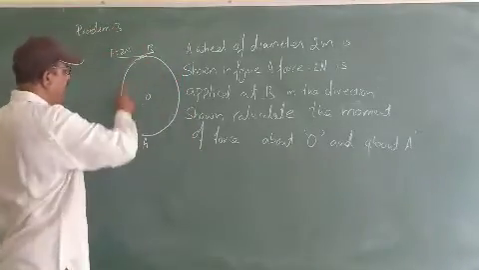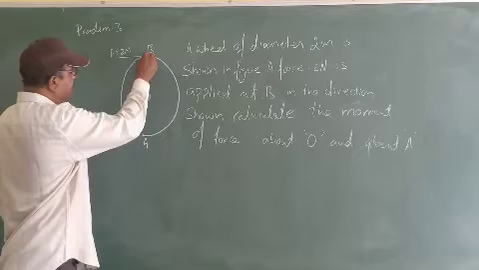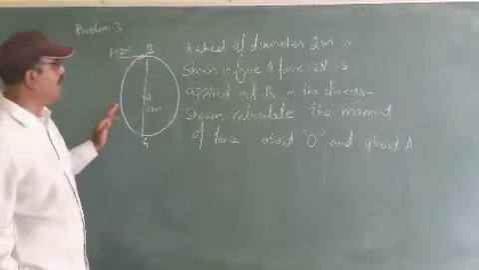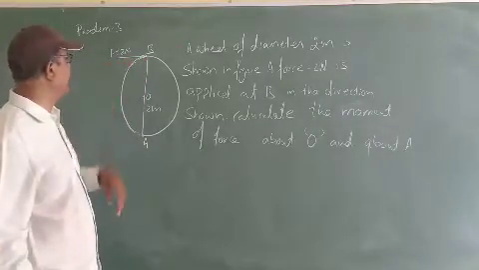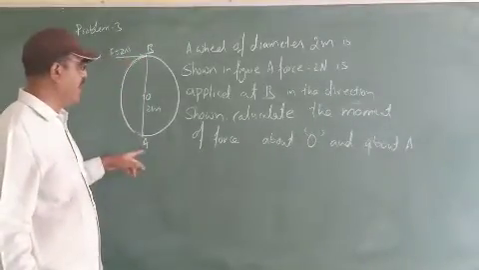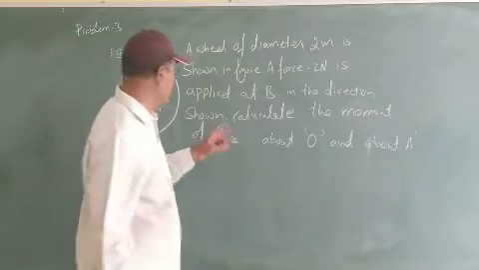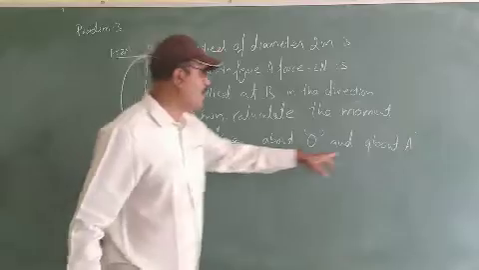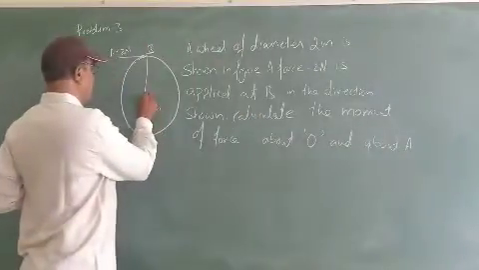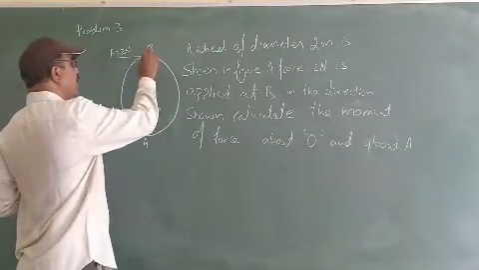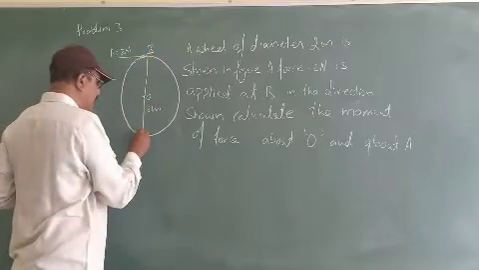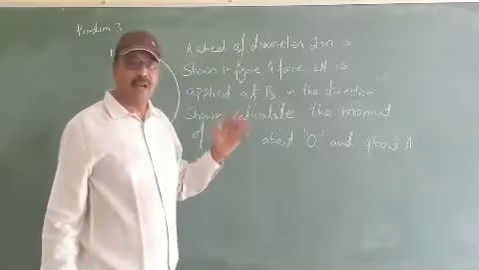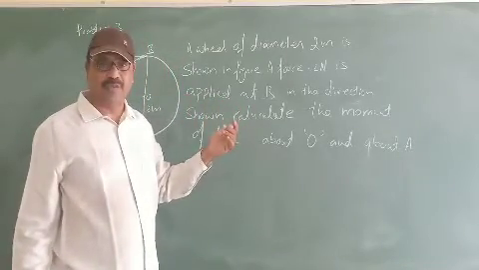So you have one wheel which has a diameter of 2 meters. So the total diameter is 2 meters. A force of 2 Newton is acting at point B and we are asked to calculate the moment of force about O and about A. In the first case we should calculate about O, in the second case about A. So from this problem we can understand how to calculate moment of forces.